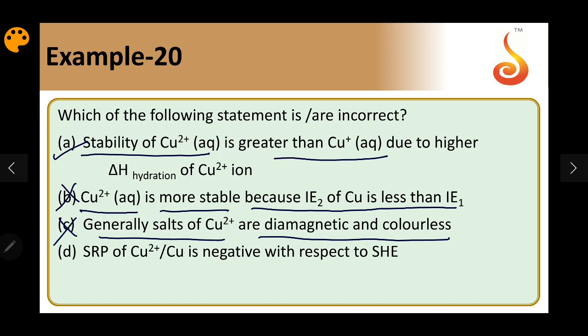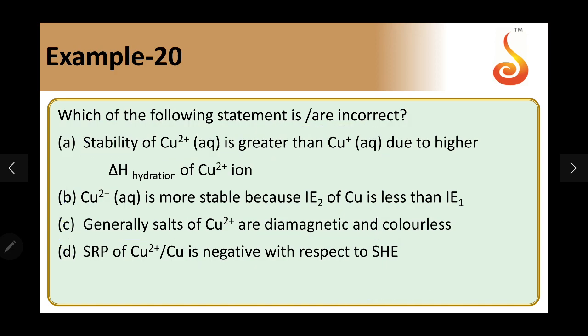And the standard reduction potential of copper 2 plus to copper with respect to SHE is always positive. It is going to be plus 0.34 volts. So this is also wrong. They are asking for incorrect, so the answer should be B, C and D.